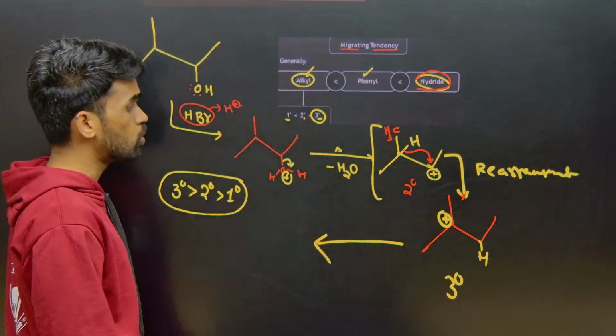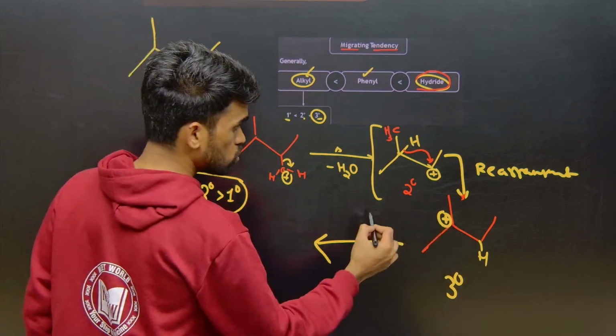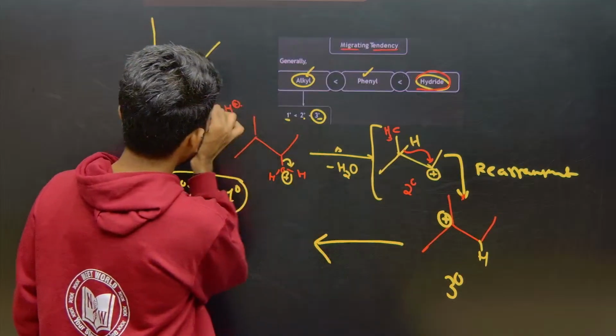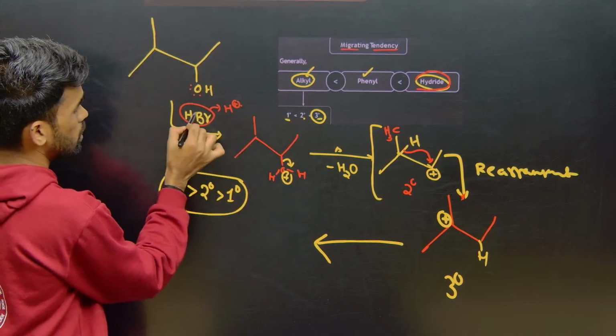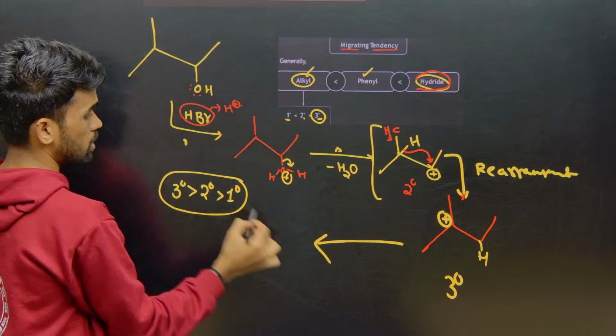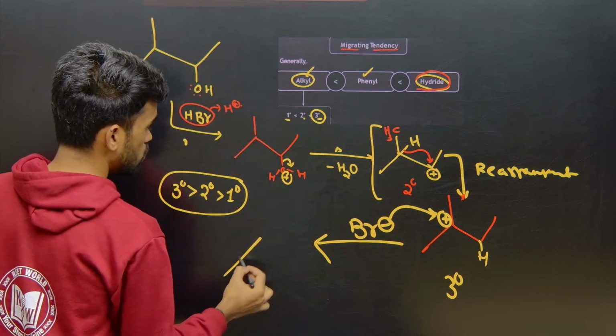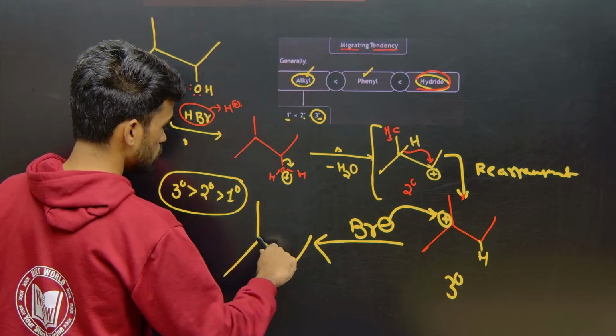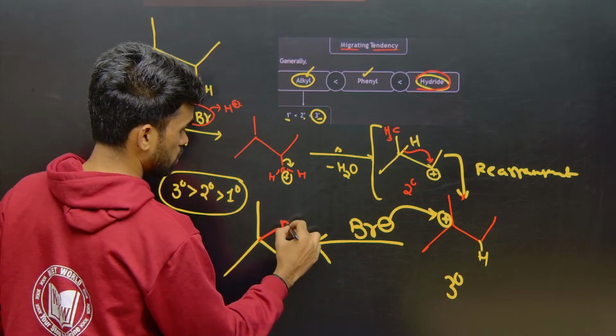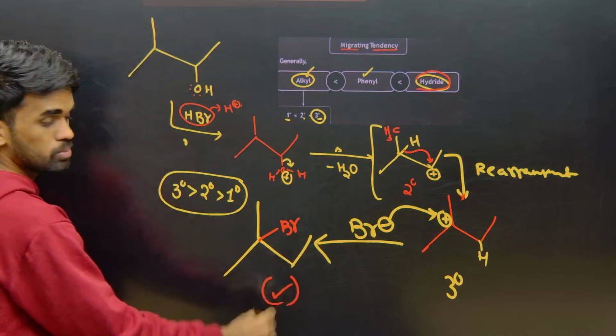Okay, so carbocation rearrangement you should say. To this, what you need to add now? Out of this HBr we got H out, now we have Br, bromide ion is there, na? That will be our nucleophile that attacks here to form a compound here like Br, that's it. This will be our final product.